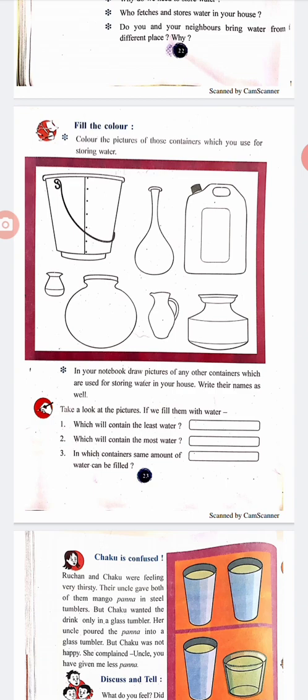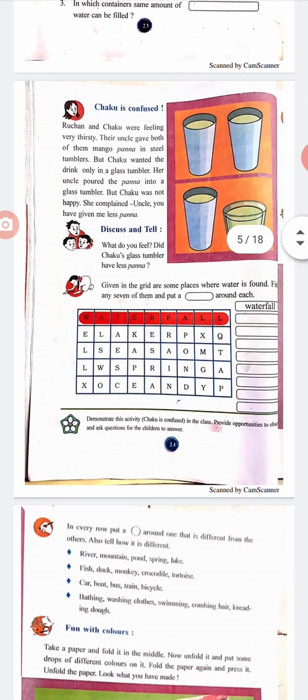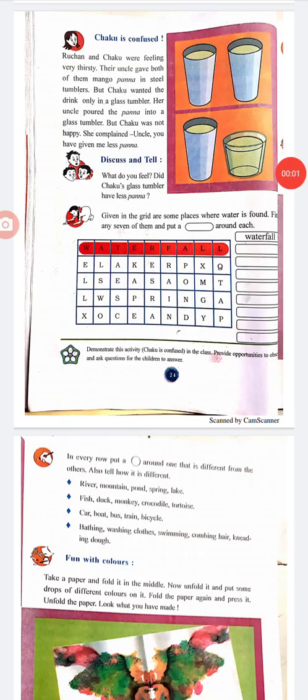Now discuss and tell. Chaku is confused. Ruchak and Chaku were feeling very thirsty. Their uncle gave both of them mango panna in steel tumblers. But Chaku wanted the drink only in a glass tumbler. Her uncle poured the panna into the glass tumbler, but Chaku was not happy. She complained, "Uncle, you have given me less panna."